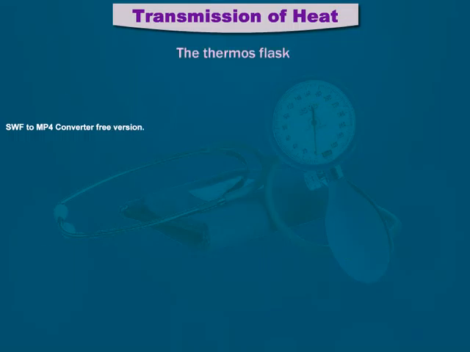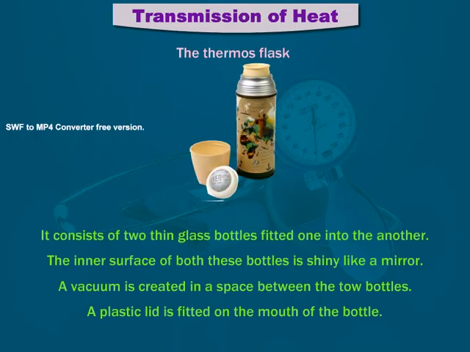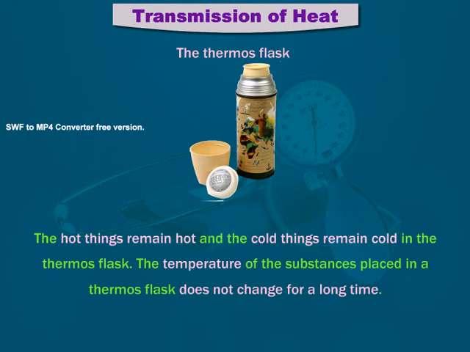The thermos flask. It consists of two thin glass bottles fitted one into another. The inner surface of both these bottles is shiny like a mirror. A vacuum is created in the space between the two bottles. A plastic lid is fitted on the mouth of the bottle. The hot things remain hot and the cold things remain cold in the thermos flask. The temperature of the substance placed in the thermos flask does not change for a long time.